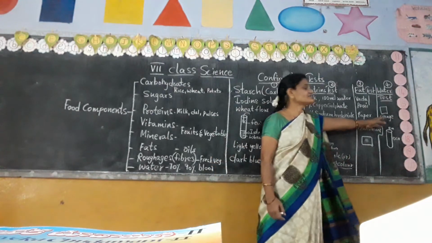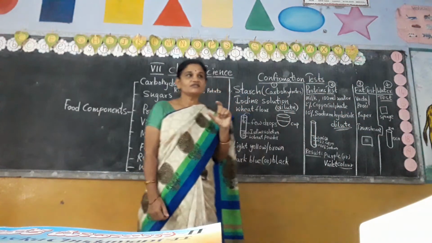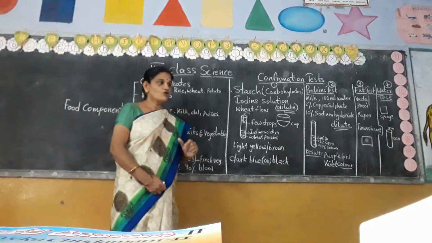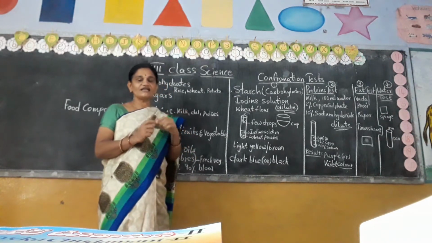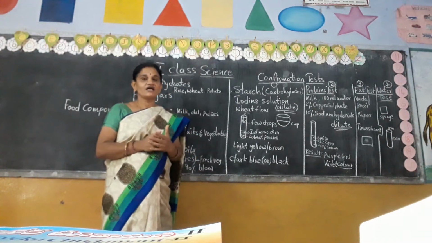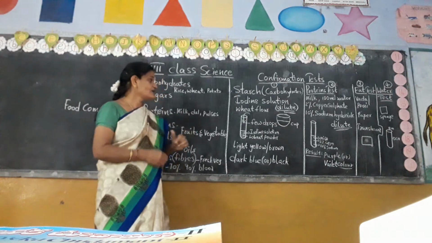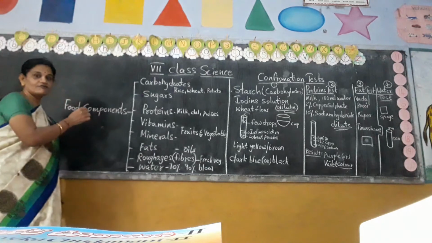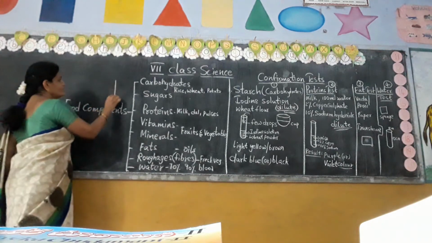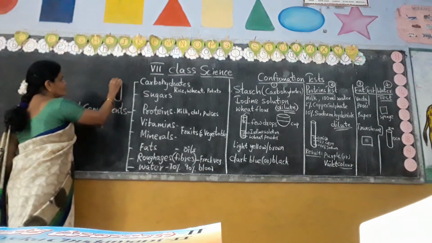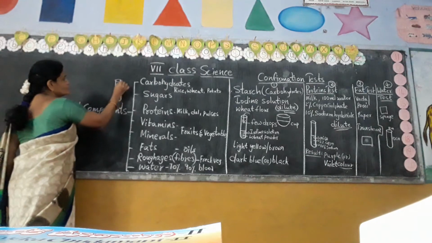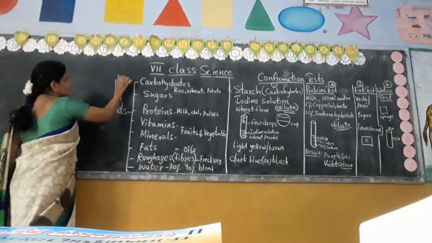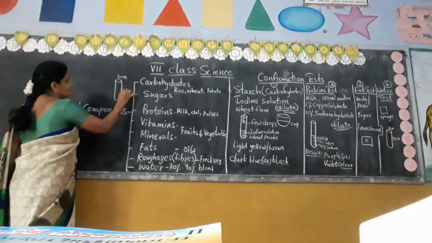Coming to the last experiment, water. How can we know that water makes digestion very easy? For that, one experiment is there. What is that experiment? For example, if you take one test tube, what is the size of the test tube? 5 centimeters wide, and the length is 10 centimeters.